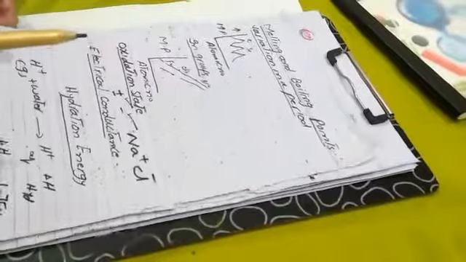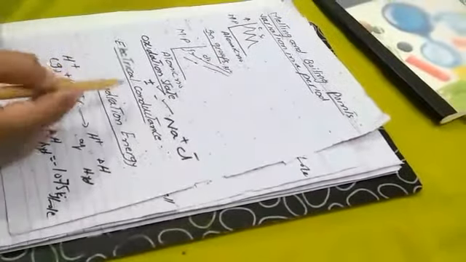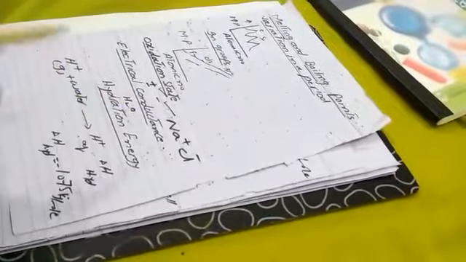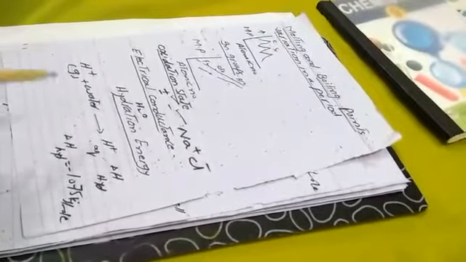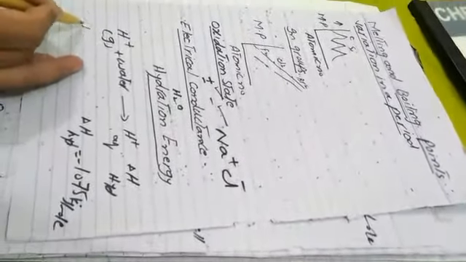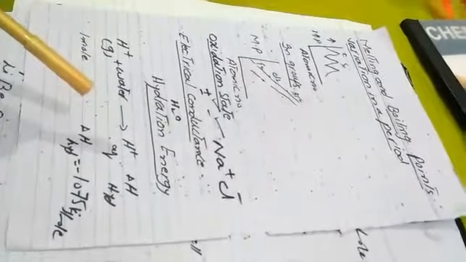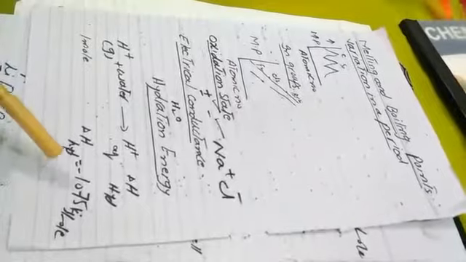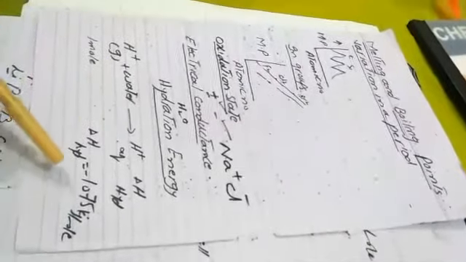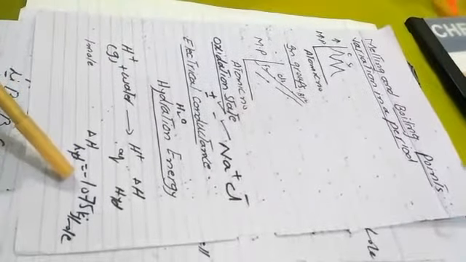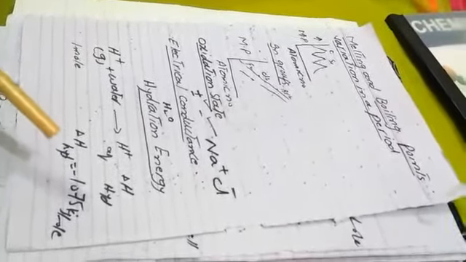Our last topic is hydration energy. Hydration means water. Hydration energy is the minimum amount of energy released when 1 mole of gaseous ions is hydrated. This is known as hydration energy, and its unit is also kilojoule per mole. For example, hydrogen ion in gaseous state, when hydrated, an aqueous solution is formed, and then 1075 kilojoule per mole of energy is released.